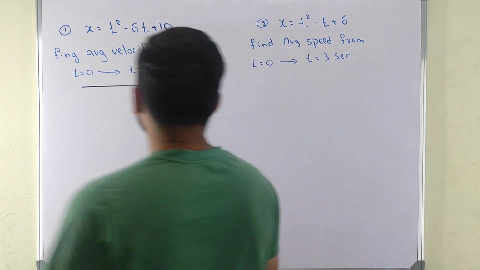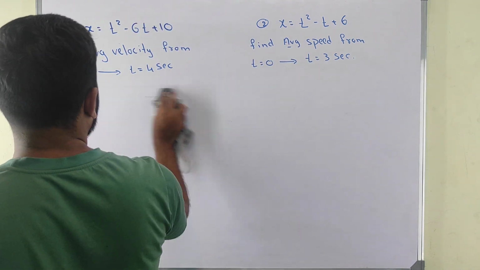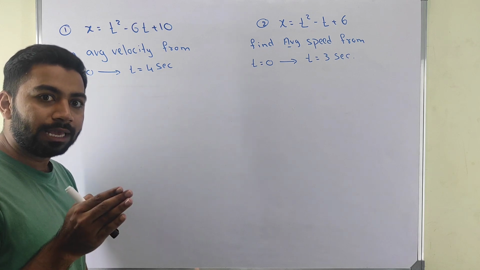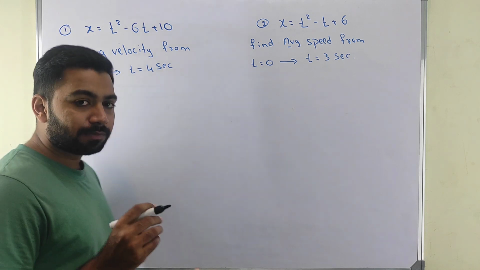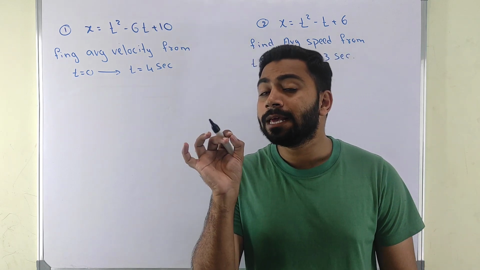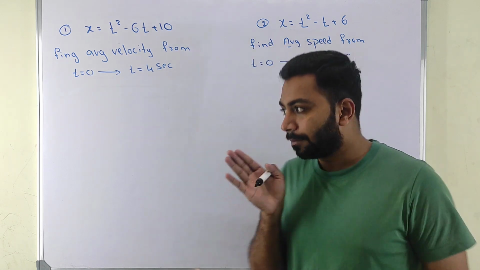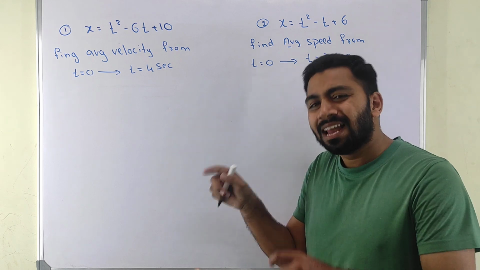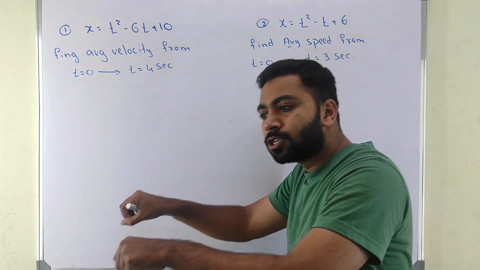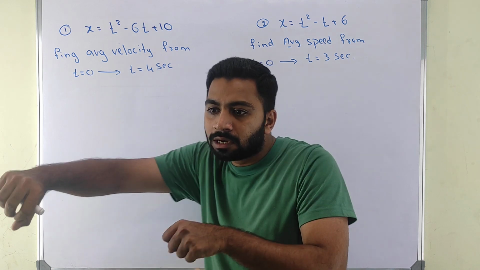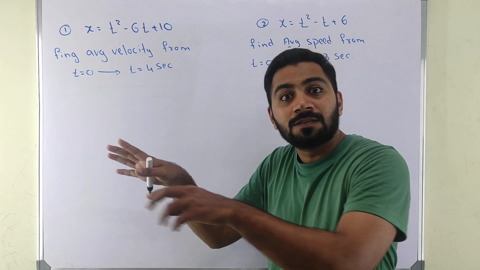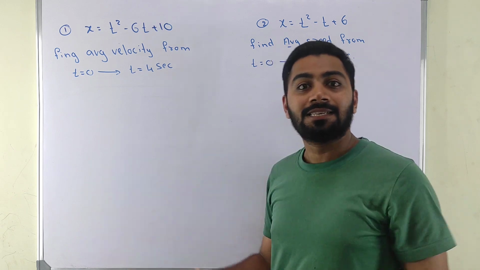So this kind of question we need to solve specially. That's why we are taking it here. Let us solve this kind of question. Sir, how do we know when the body is taking a U-turn? Just remember, the point where velocity becomes 0 is the point where the body is taking a U-turn. Velocity 0 means what, sir? When you take a turn, you reduce the speed slowly, then you turn and go back. When you are taking a U-turn, your speed or velocity is 0.